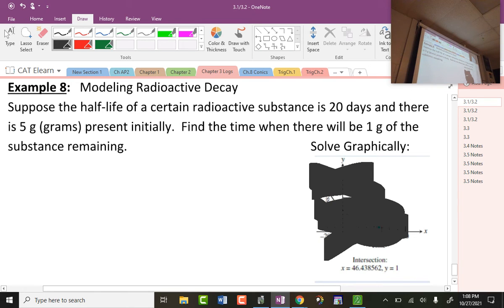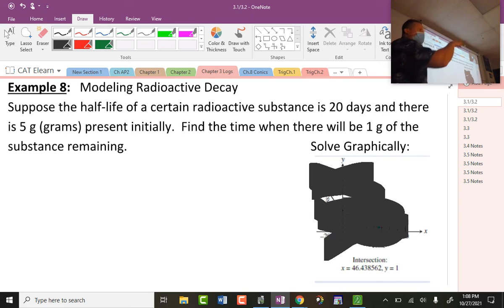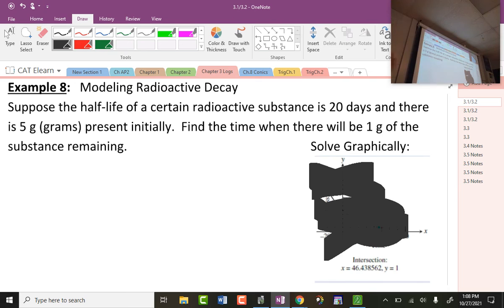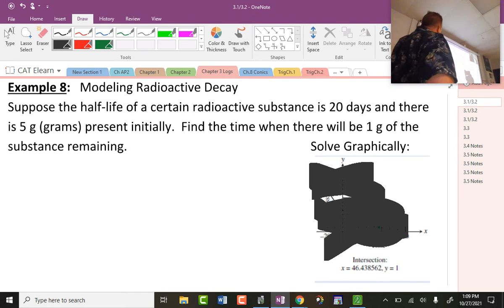Half-life questions work a little differently though. So you've got to really pay attention to this and get this written down. Or not, for the guys that are not taking notes, whatever. Suppose that the half-life of a certain radioactive substance is 20 days. Some things have a half-life that is very short. It is true. And there is 5 grams present initially. Find the time when there will be 1 gram.